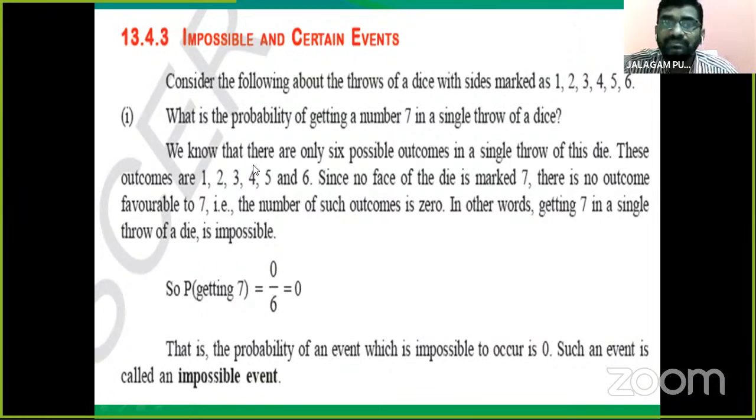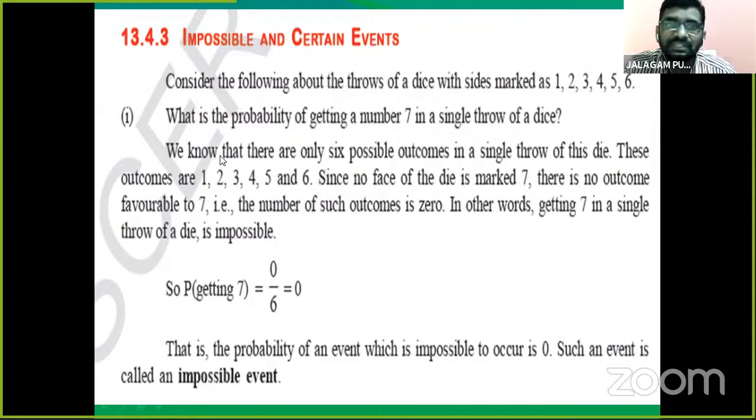We know that there are only 6 possible outcomes in a single throw of this die. But here we get 7? Is it possible?